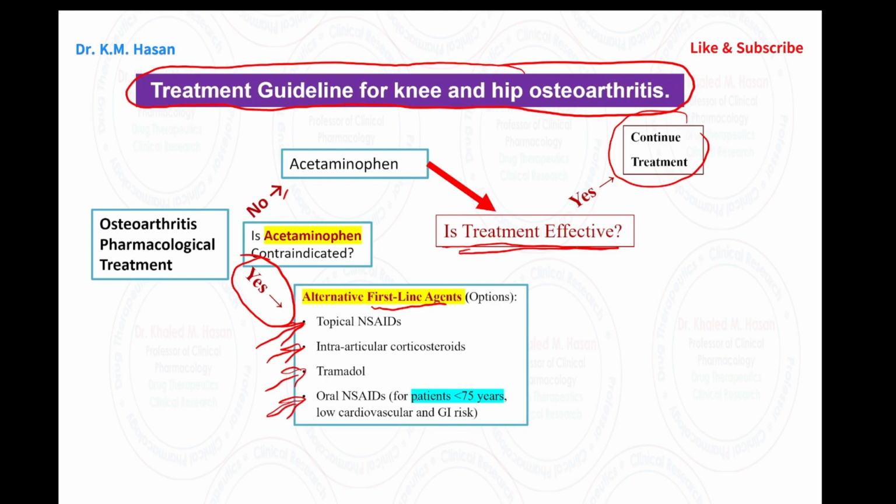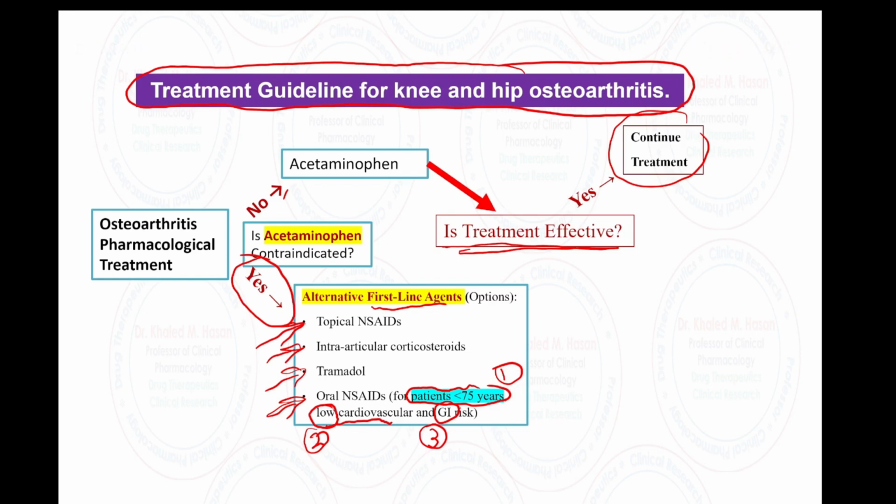But for oral NSAID, we have three categories here. Number one, the patient should be less than 75 years. Number two, the patient should have low risk of cardiovascular disease. And number three, low risk of gastrointestinal complication. So we have the alternative first-line therapy.